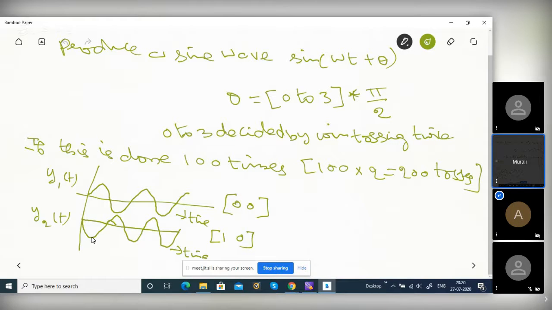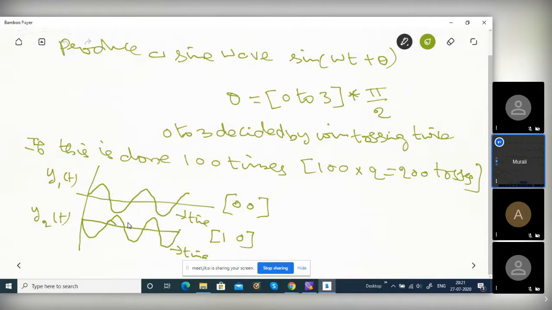That means if I tell what the value is here, this is minus 1, at this time I can tell it is plus 1. For any time the cursor is showing, I can tell exactly. You tell me the time, I will tell you the value. It is a function of time only, right? Once you fix theta, it is a function of time. You toss 2 times, you got 1 theta, you plug it in, draw a sine wave. Forget about further tossing. It is a sine wave, that's all. It is a function of time.